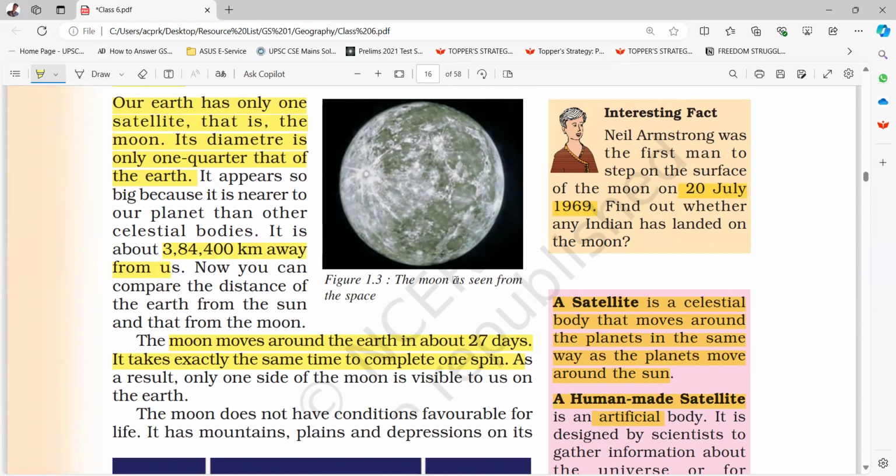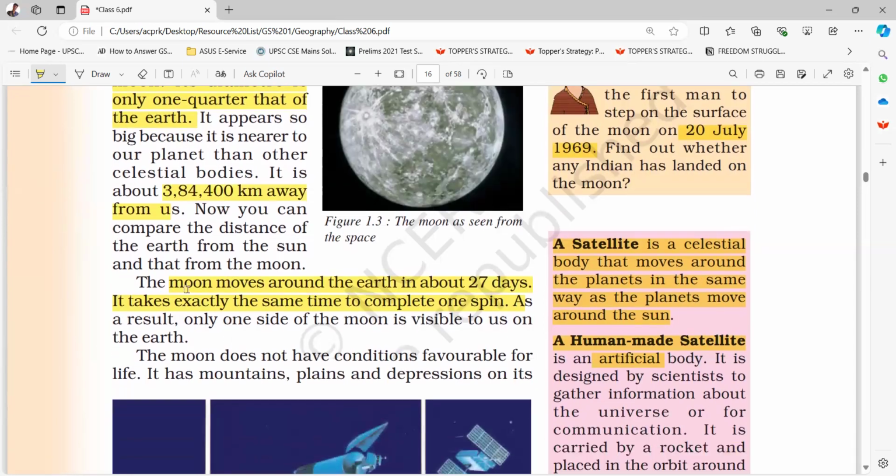Okay, the Moon, as seen from space, is shown in Figure 1.3. The Moon moves around its orbit in about 27 days. It takes exactly the same time to complete one spin. As a result, only one side of the Moon is visible to us on the Earth.